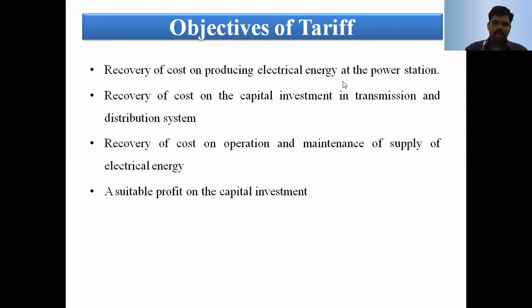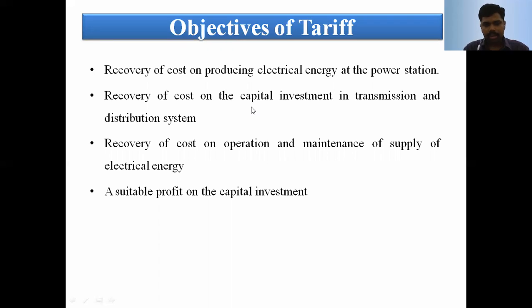Now see, this is the objective of the tariff. That is the recovery of the cost of producing electrical energy at the power plant, that is, in the generating station: the capital cost, fuel cost, salary, wages, and maintenance cost. All of it we need to recover. And recovery of the cost of capital investment in transmission and distribution, again the capital investment of the transmission and distribution lines, and the maintenance and operating cost of those lines.